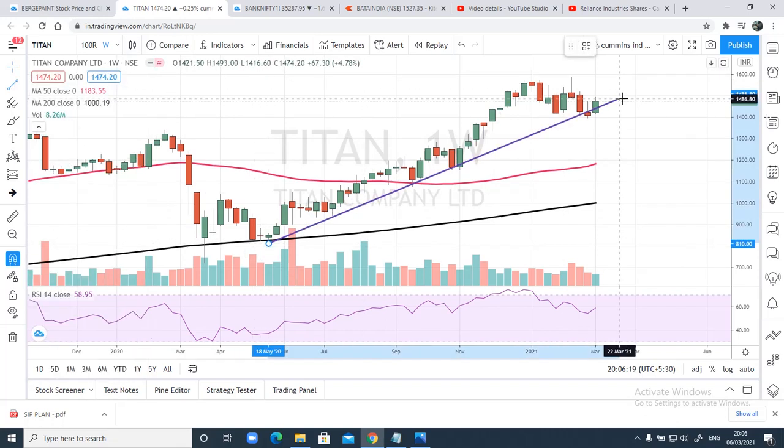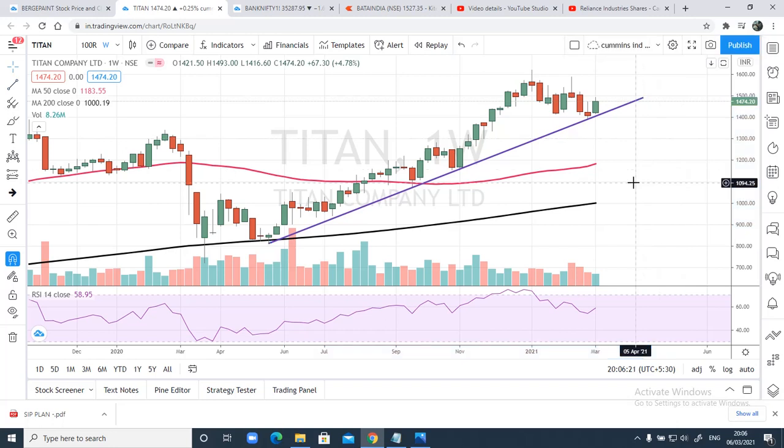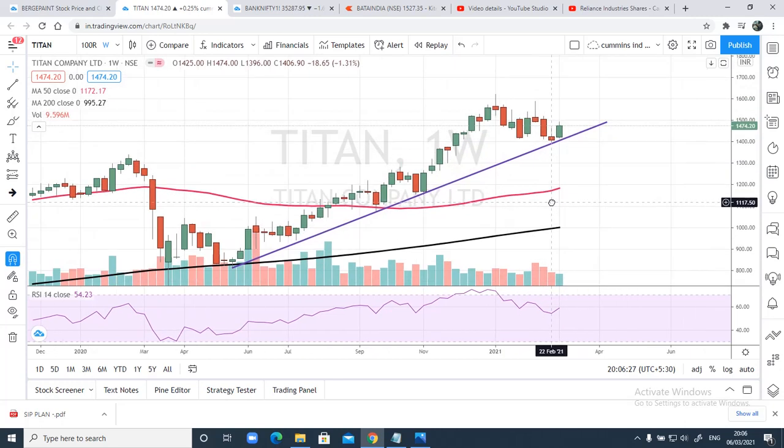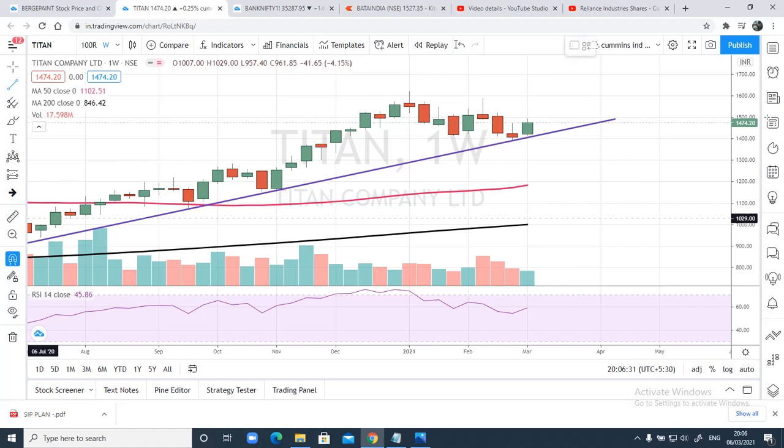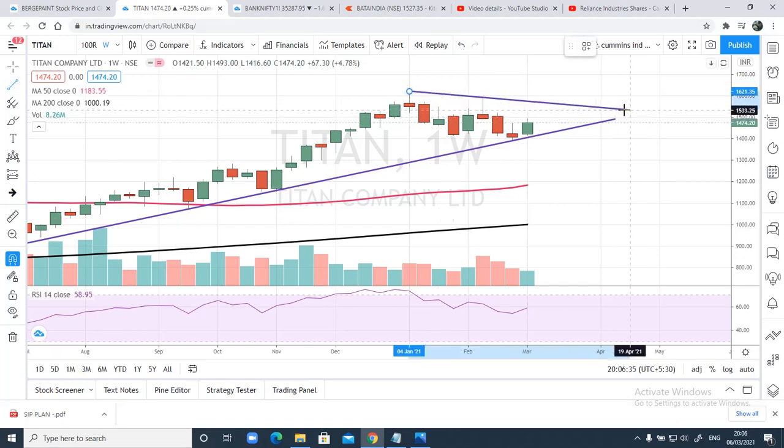Now let's first draw the uptrend line. Okay, the uptrend line looks good, and you can see this reversal has probably come from the trend line itself, somewhere nearby the trend line. Now let me draw a downtrend line as well and see what is happening. Okay, this can be the maximum target we can expect.